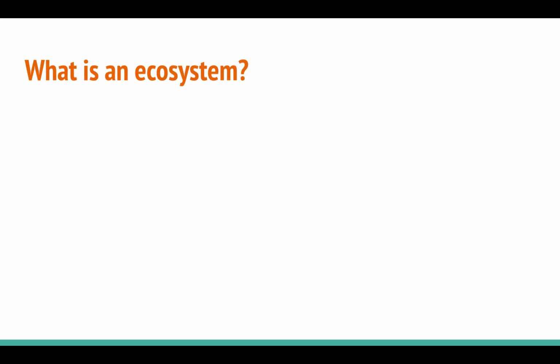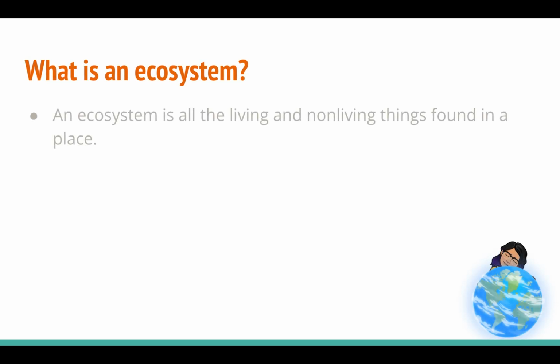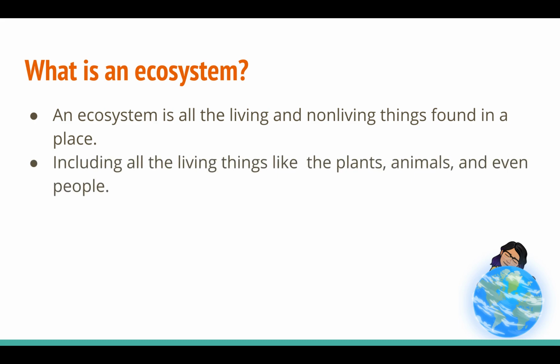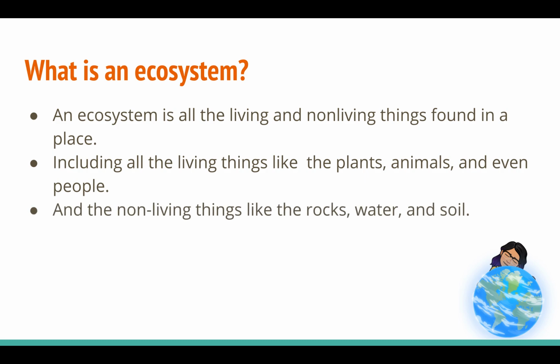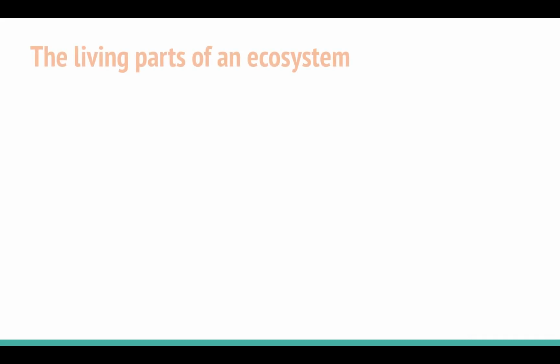So let's go ahead and clarify what an ecosystem is. An ecosystem is all the living and non-living things found in a place, and how they interact with each other. Living things include plants, animals, and people. Non-living things include rocks, water, soil. So let's go ahead and discuss the living parts of an ecosystem.